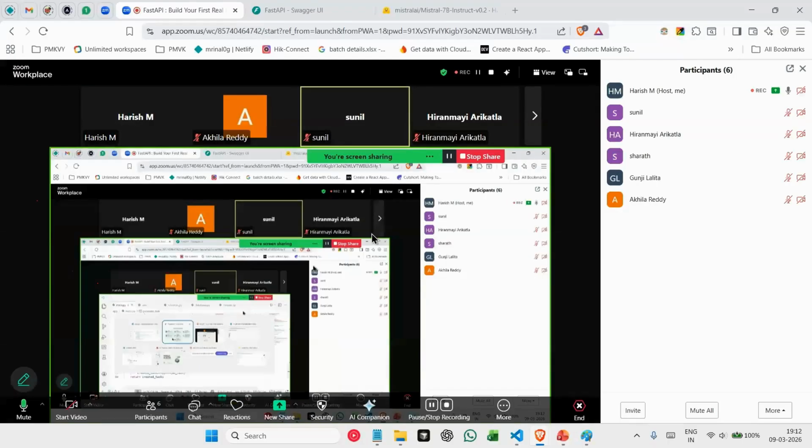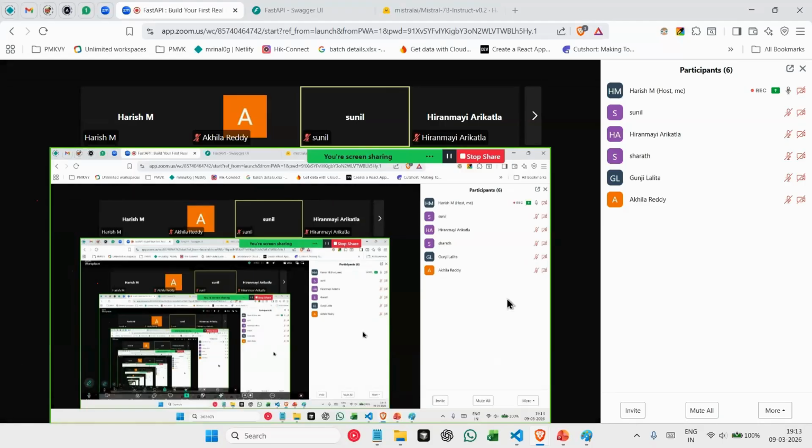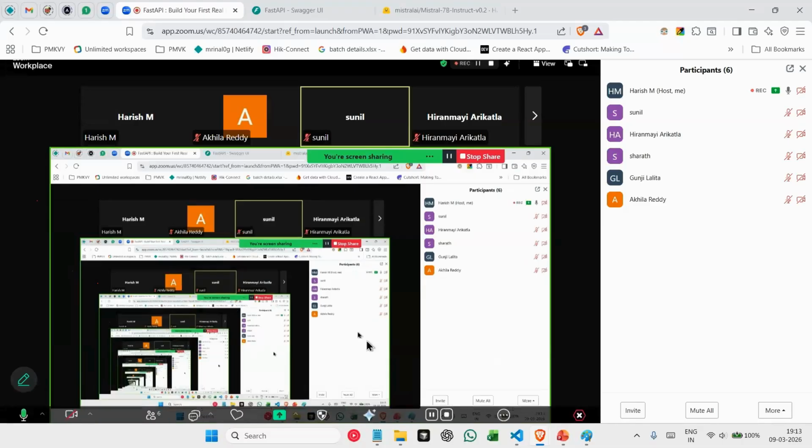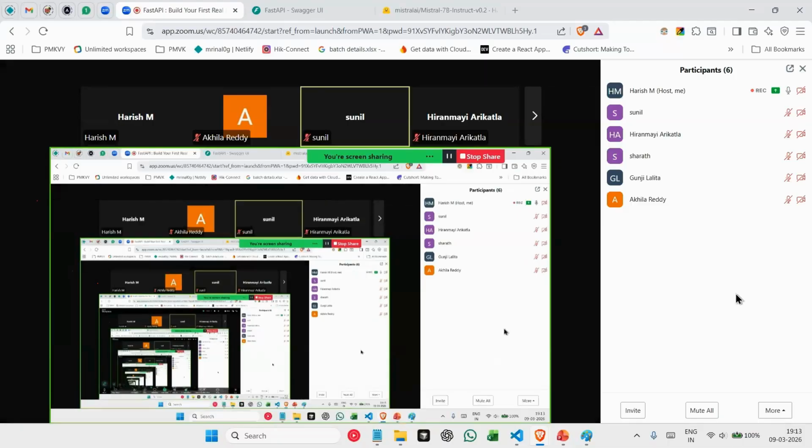So this was about how to build a basic FastAPI application using LangChain and SQLite as the database, to create a code-based task generator. If you have any questions, I'll wait for 5 minutes. If not, we'll close our session for today.